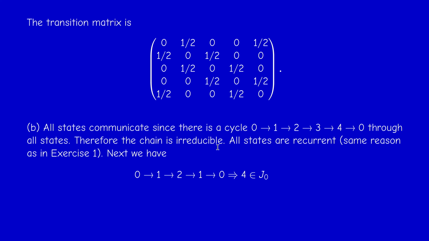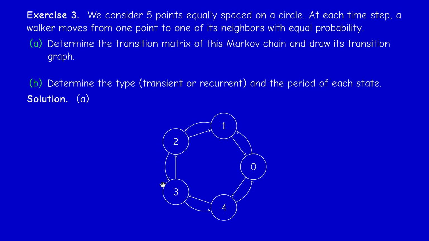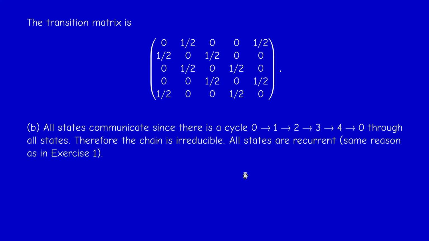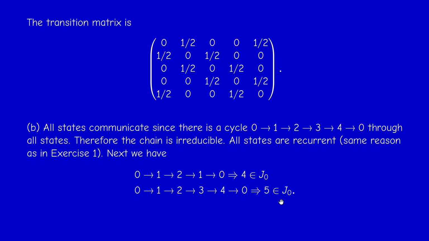The less trivial question is determining the period of state 0, for example, or any other state, because they are just symmetric. So if we look at the path 0, 1, 2, 1, 0 on the graph, it's a loop, it's a cycle from 0 to itself in 4 steps. So 4 belongs to J0. And if you look at 0, 1, 2, 3, 4, 0, this is a cycle in 5 steps. So we conclude that 4 and 5 are both in J0.